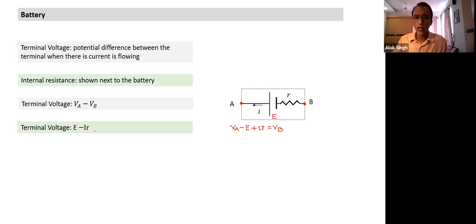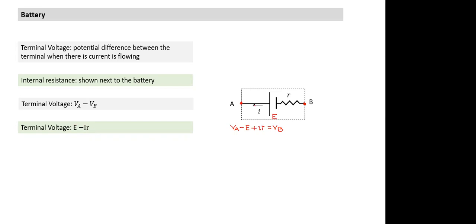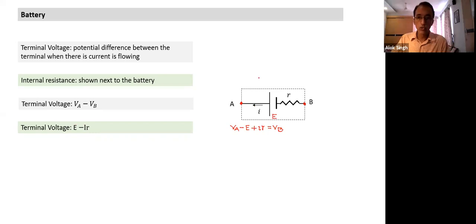Another way of saying it is in terms of energy. When the charge Q used to go from negative terminal to positive terminal, it used to gain potential energy equal to QE. Now it will gain less energy. So some part of the energy is lost within the resistance in the battery.